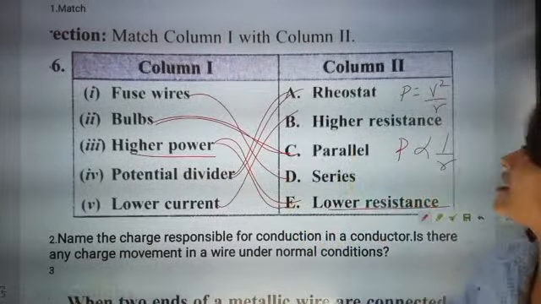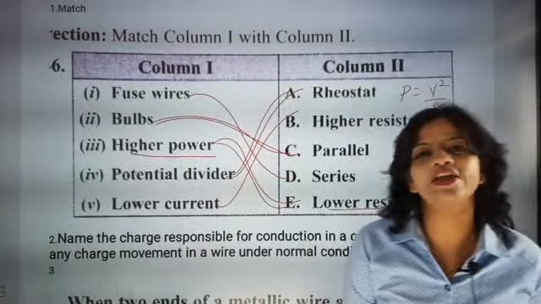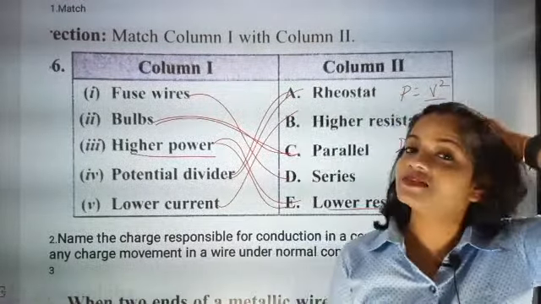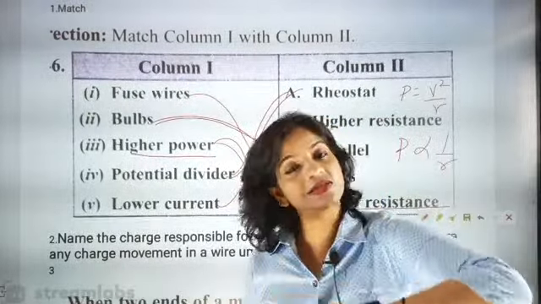Potential divider is rheostat. Very good. Now what is a rheostat? It is a variable resistor where you can change the resistance of a circuit.